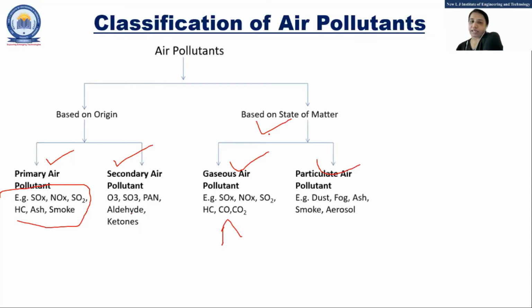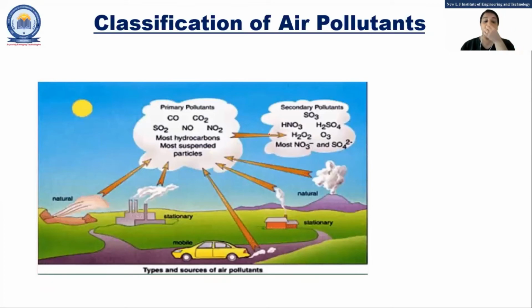Now the other thing you can see from this figure. Here you can see primary pollutants: CO, CO2, SO2, NO2. They can be generated by many things, either from a point source or a mobile source, right? Mobile source means any vehicle. Stationary sources are like any factory. All of these generate what are called primary pollutants.